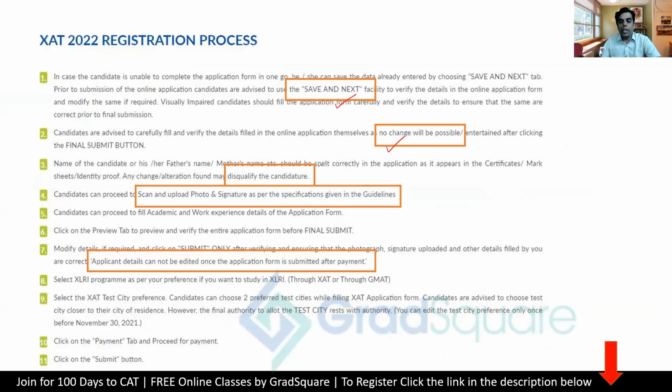should be spelled correctly. It should match, because otherwise candidature can be disqualified, and candidates can proceed to scan and upload photo and signature as per specification. I'll share the specification with you. And application details cannot be edited once it has been submitted after payment. Very clear here. These 5 points, please keep in mind while you're filling it up, and keep in mind that no changes are entertained, right?